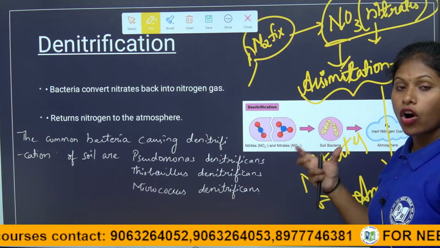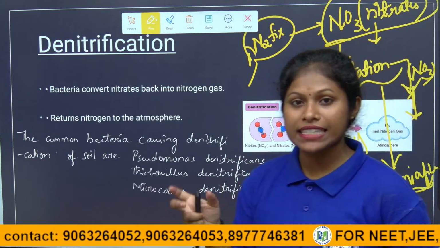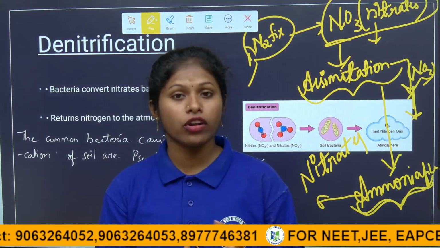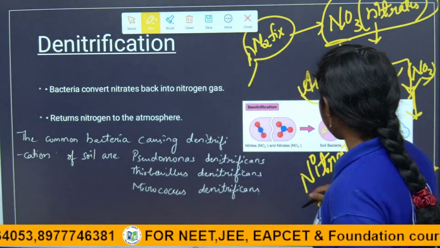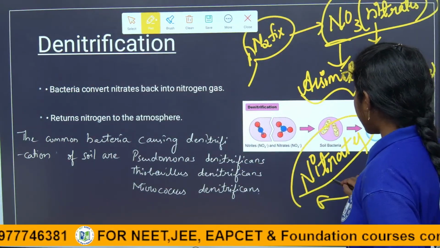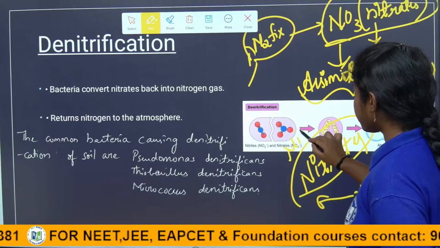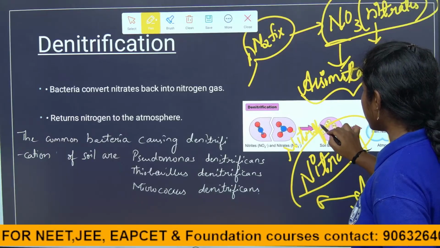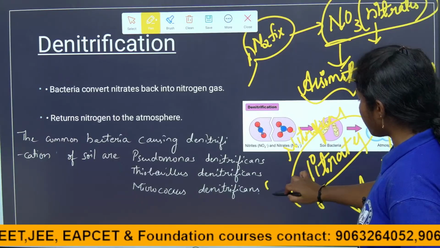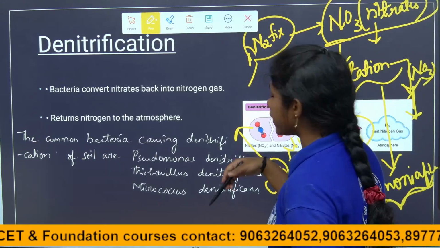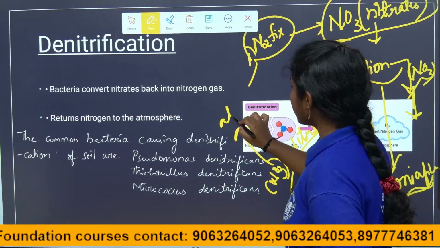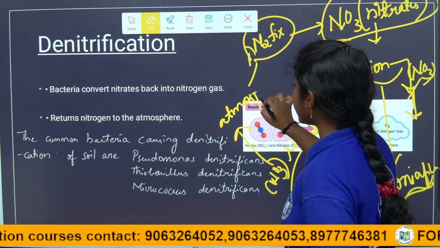When the plants and animals die, they have very complex organic compounds like proteins. They break down into ammonia with the help of bacteria. Then again it forms the nitrates. That step is called nitrification. In nitrification also the compound formed is nitrates. Again these nitrates get back into the atmosphere. That step we call denitrification.